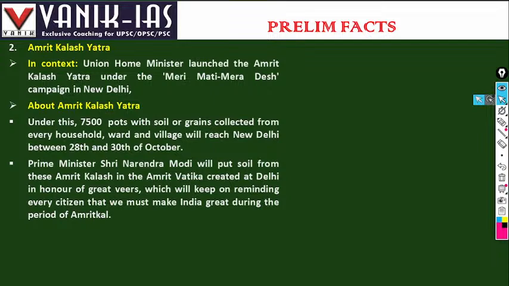So right now India is going through the Amrit Kaal. From the 75 years of independence, the Azadi Ka Amrit Mahotsav, the next 25 years are projected by India as the most auspicious time, or Amrit Kaal, for the country for all-round holistic development. And this Amrit Kalash Yatra will memorialize this particular occasion.